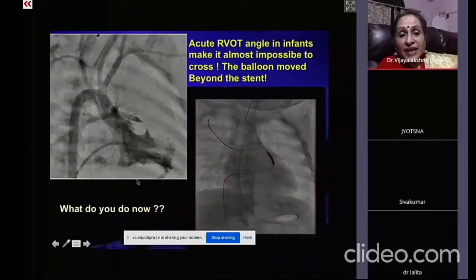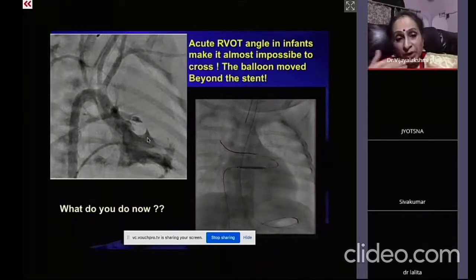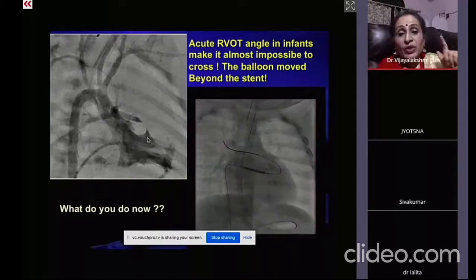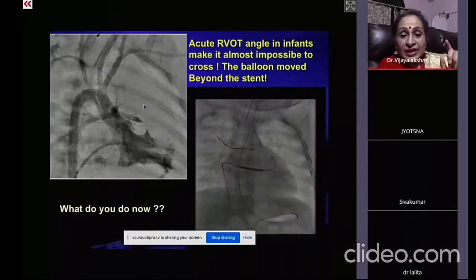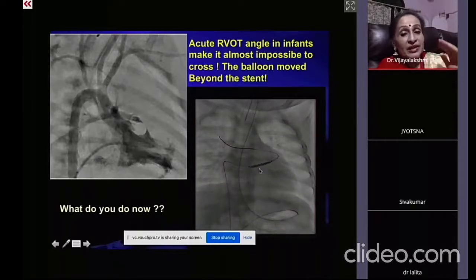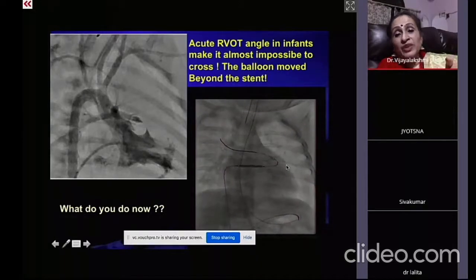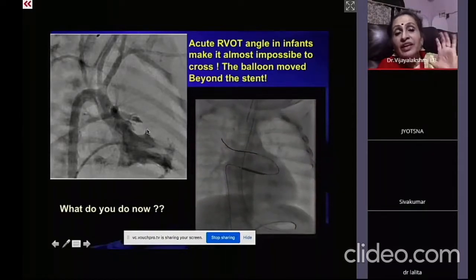this is the angio with the very tight infundibular stenosis. Can you see that? And this child presented with hypoxic spells as well as convulsions. So we had to do the stenting. Though stenting appears to be the answer, we have to be very careful with the stent that we use, because in infancy the angle between the RVOT and the RV is so acute. And in this acute angle, negotiating the stent becomes very difficult. And that too through the thread-like, very tight infundibular stenosis.